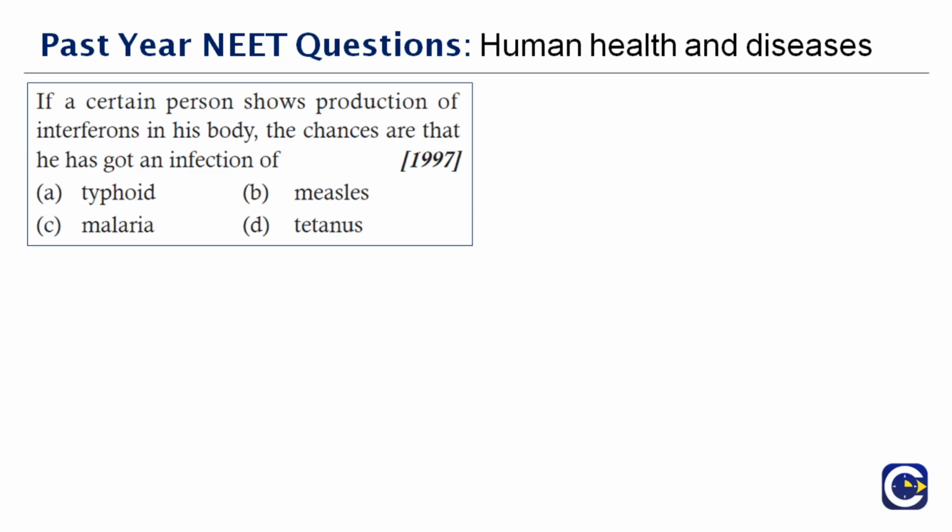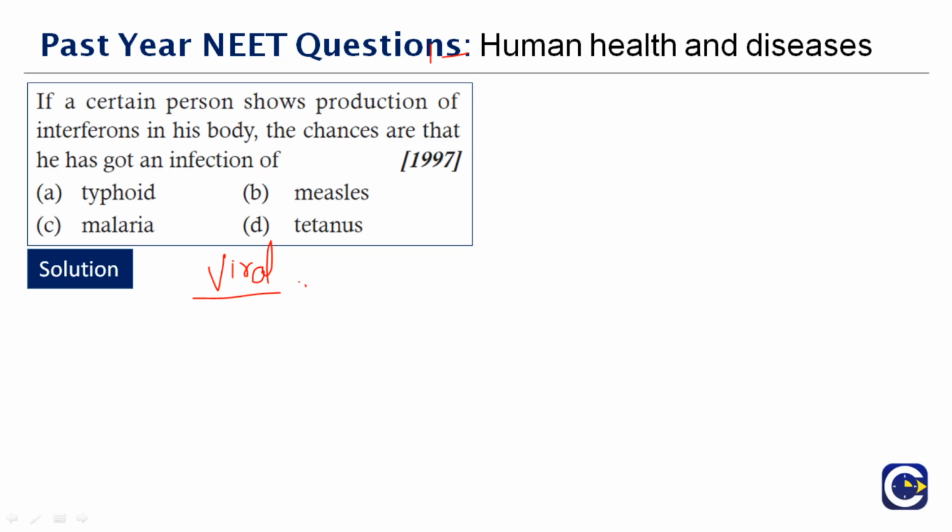Next question here. If a certain person shows production of interferons in his body, the chances are that he has got an infection of dash. Very easy question this is. Interferons are produced when there is a viral infection, right? So this is the clue. Out of the 4 options, identify which infection is by virus, and then that is the answer.